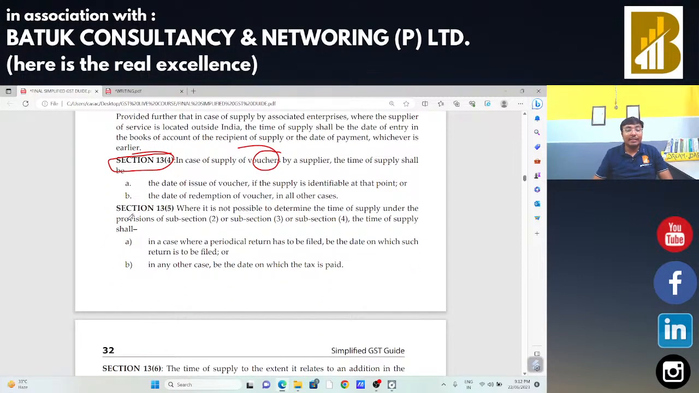Now section 13 subsection 5 says that if you are not able to decide the time of supply as per section 13 subsection 1, 2, 3, 4, in that case you can take the reference of section 13 subsection 5, that is, whenever you are going to file the periodical return, your return filing date will be treated as your time of supply. And if you are not going to decide from that, then the date on which you make the payment of taxes, if you had adopted the quarterly return filing and monthly payment scheme, in that case you make the payment on a monthly basis and file the return on a quarterly basis, hence your tax payment date will be treated as your time of supply.